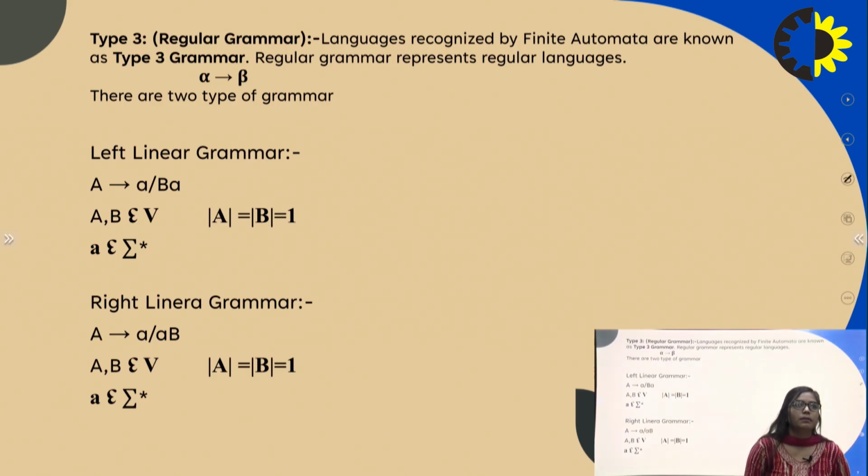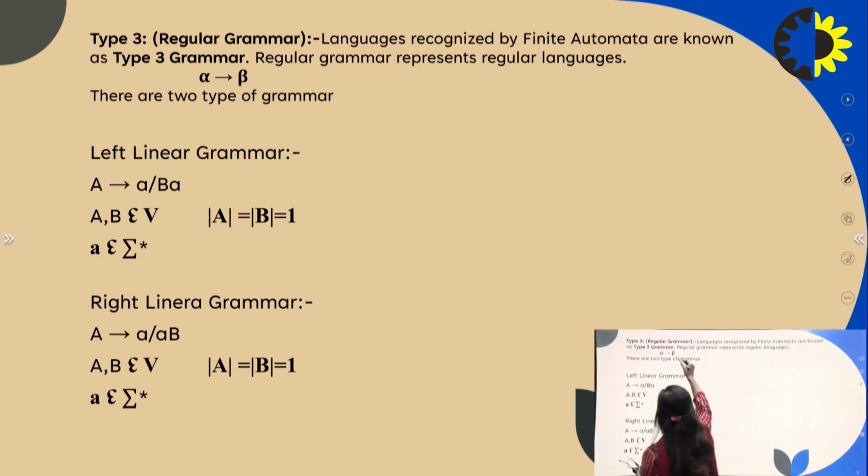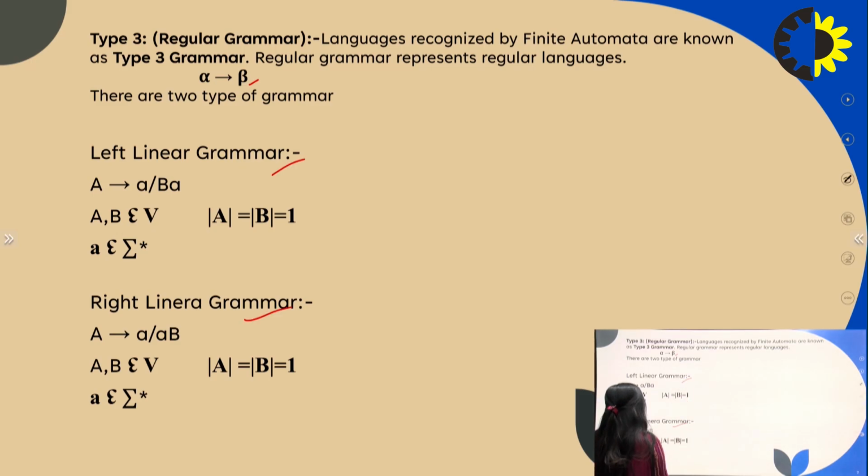Type 3 grammar is a regular grammar. Languages recognized by finite automata are known as type 3 grammar. Regular grammar represents a regular language. The production is alpha produces beta. There are two types of grammar in type 3. First is left linear grammar and second is right linear grammar.